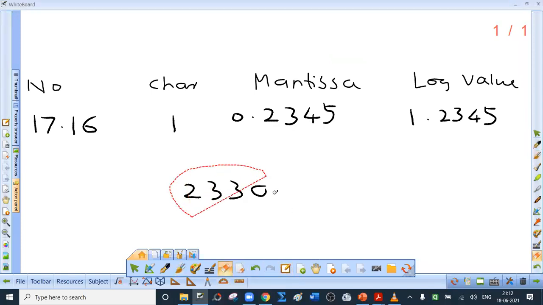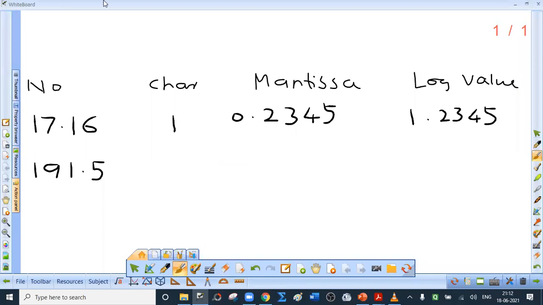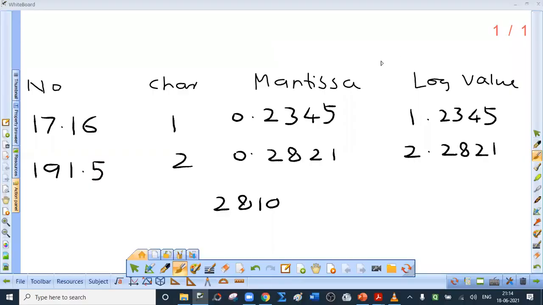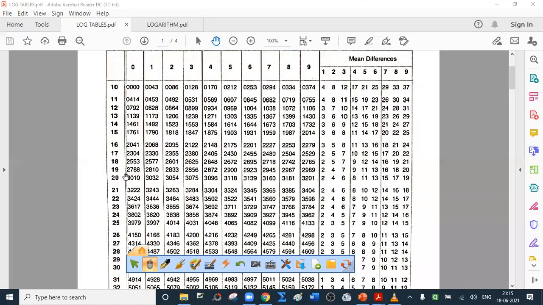Okay. Now I will write one number. You have to tell me the final log value. 191.5. Yes, type your answer in the chat box. Now 191.5, clearly it's a 3-digit number, so the characteristic is 2. What about the mantissa? Find the number which is in row 19 and column 1.